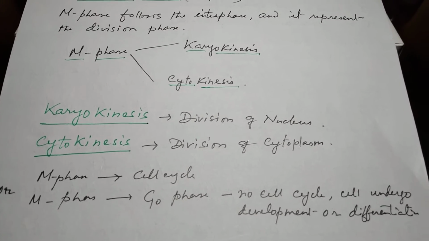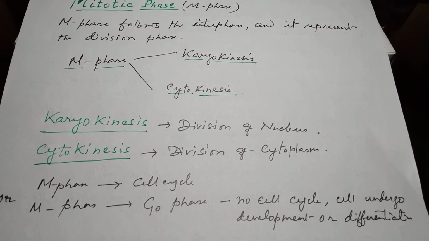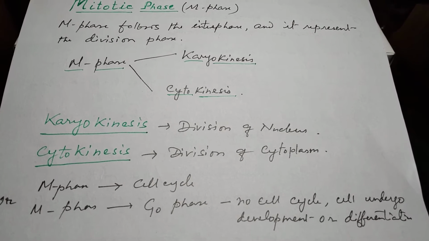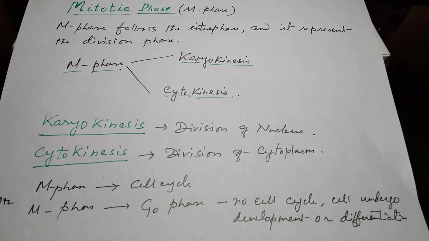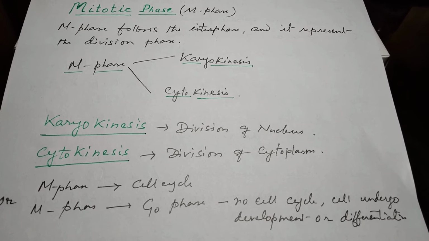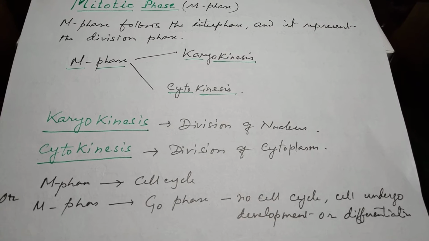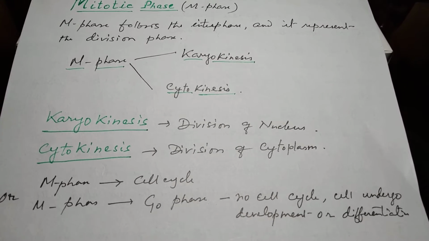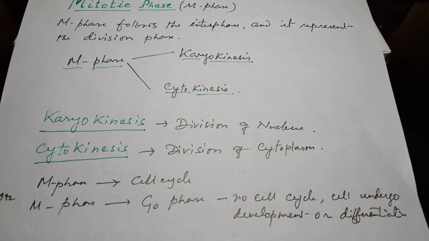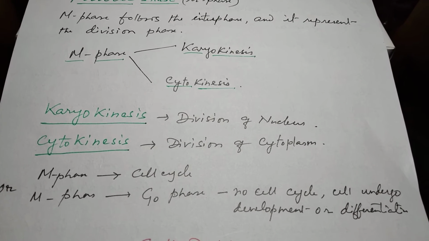So, these two phases assemble in the M phase. M phase is the dividing phase and it follows the cell cycle. After the M phase, the cell undergoes the cell cycle, that is G1 phase, S phase and G2 phase. If the cell does not follow the cell cycle, then it undergoes G0 phase, in which there is no synthesis of different things.